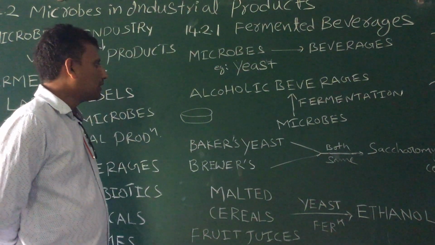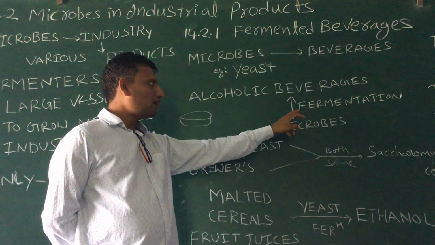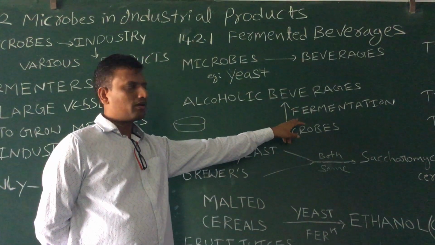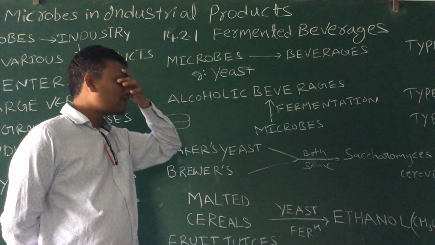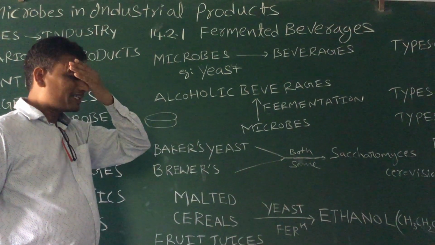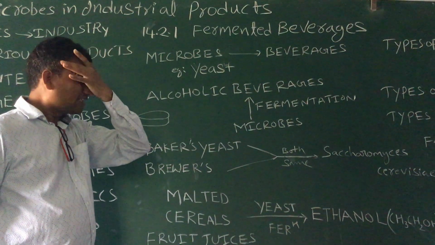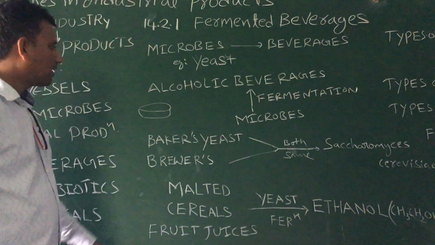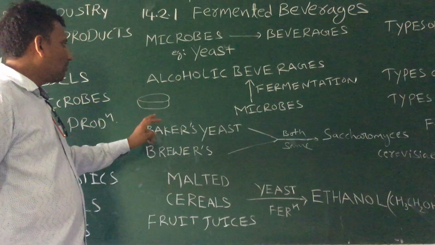So microbes are used for the production of alcoholic beverages. The process by which microbes convert sugars to alcohol is fermentation. So the fermentation process is involved in the production of alcoholic beverages. Next, let us see one example.